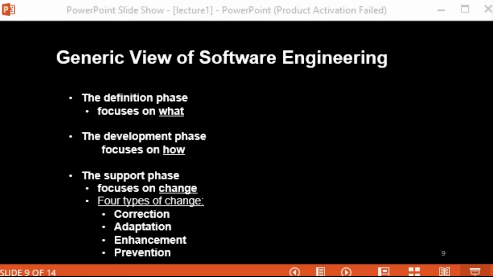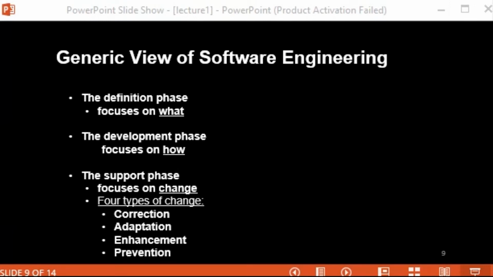Basically, four types of change are encountered during the support phase. The first one is correction. As the name suggests, the meaning is the same. Even with the best quality assurance activities, it is likely that the customer will uncover defects in your software. So corrective maintenance changes the software to correct defects.